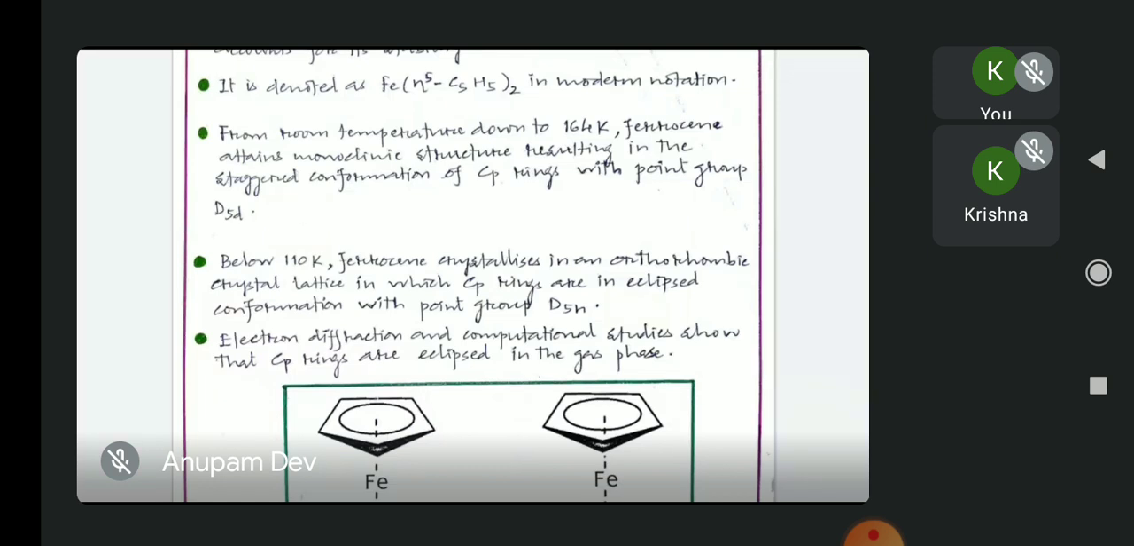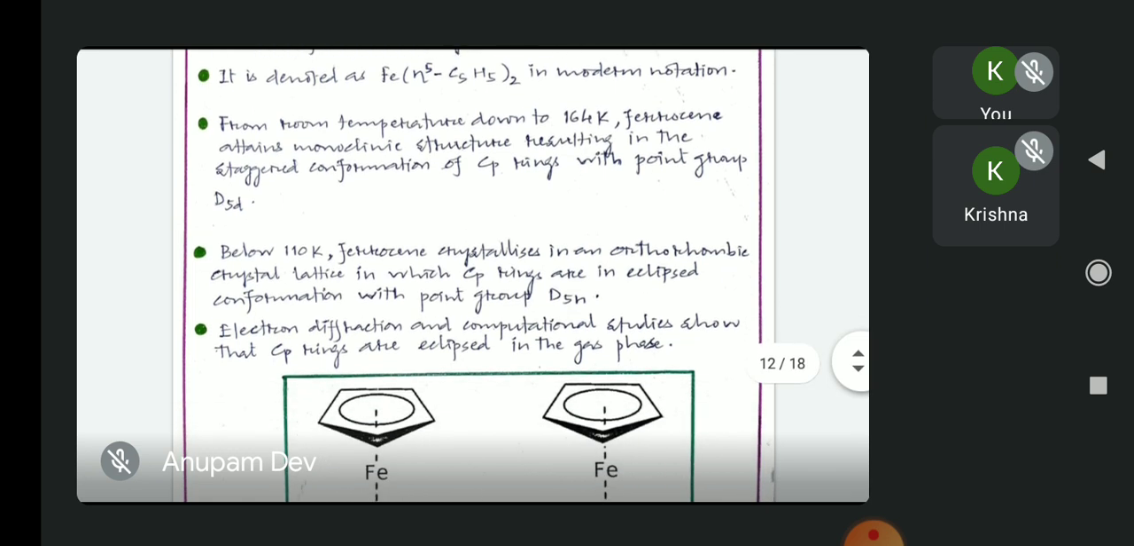that is the ferrocene compound, is denoted as Fe(η5-C5H5)2 in modern notation. Here, as we have already discussed, eta denotes the hapticity, and since eta has the power of 5, this means that if you consider one Cp ring, all the 5 carbon atoms of the Cp ring are coordinated to the central iron atom.